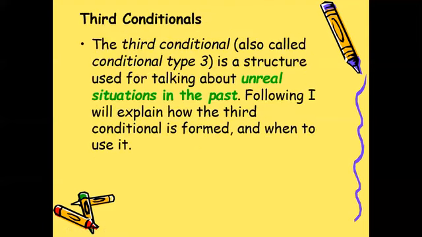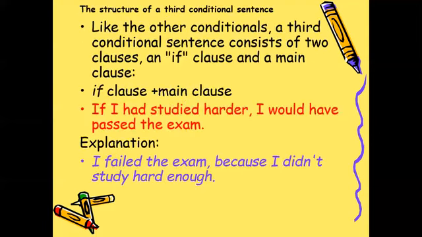Third conditional. The third conditional, also called conditional type 3, is a structure used for talking about unreal situations in the past. Following, I will explain how the third conditional is formed and when to use it. The structure of a third conditional sentence. Like the other conditionals, a third conditional sentence consists of two clauses, an if clause and a main clause. That is, if clause plus main clause. If I had studied harder, I would have passed the exam.